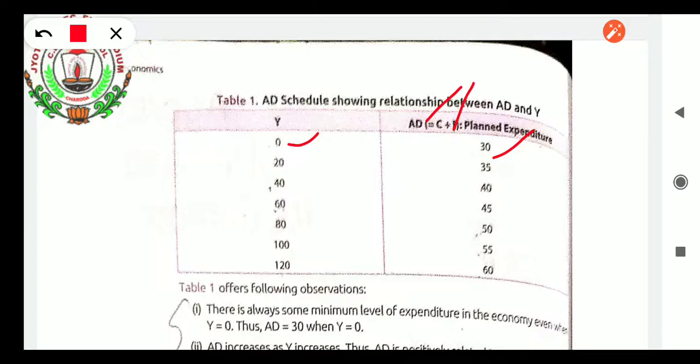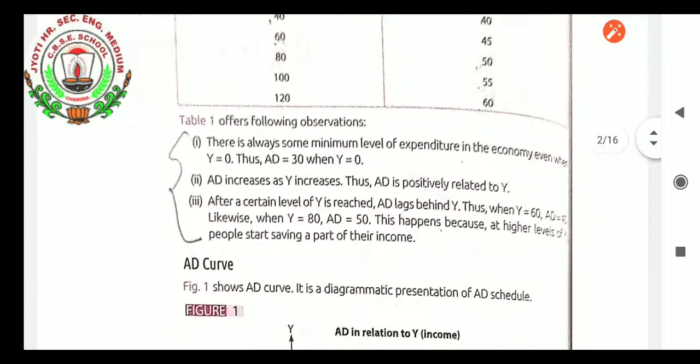You see income is increasing one by one. The income increases by 100 and the aggregate demand increases only by 5 units. Maybe some people are doing savings also. We will learn savings in this chapter, not now. Table 1 offers the following observation: there is always some minimum level of expenditure in the economy even when the income is zero, Y equals 0. That is, aggregate demand equals 30 when Y equals 0. That has been explained.